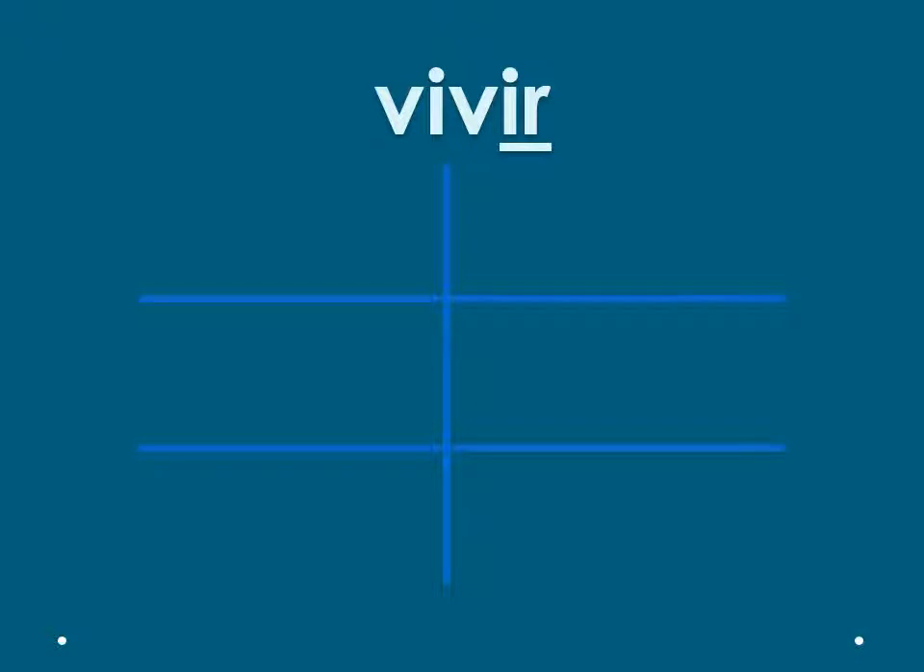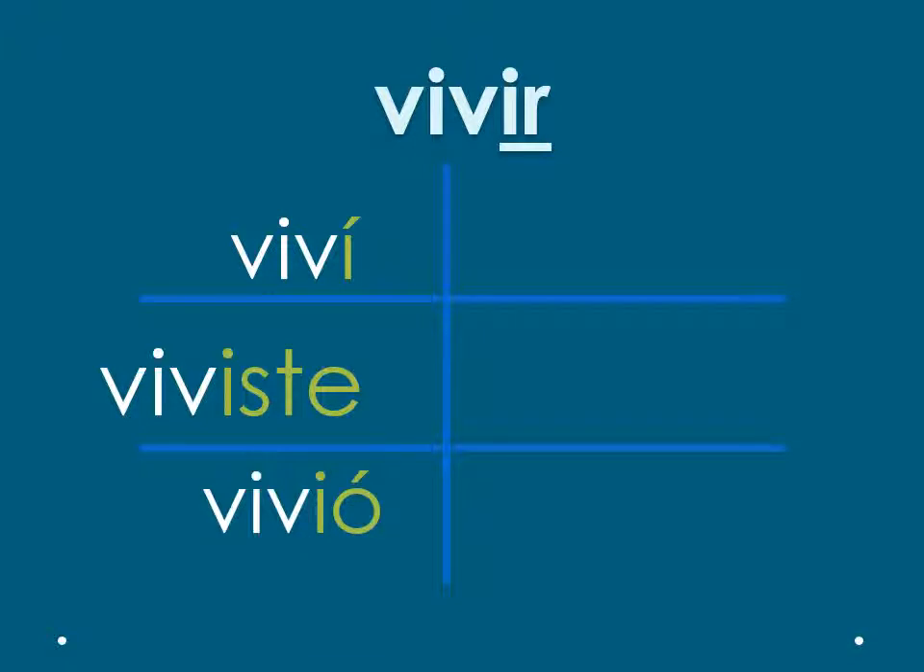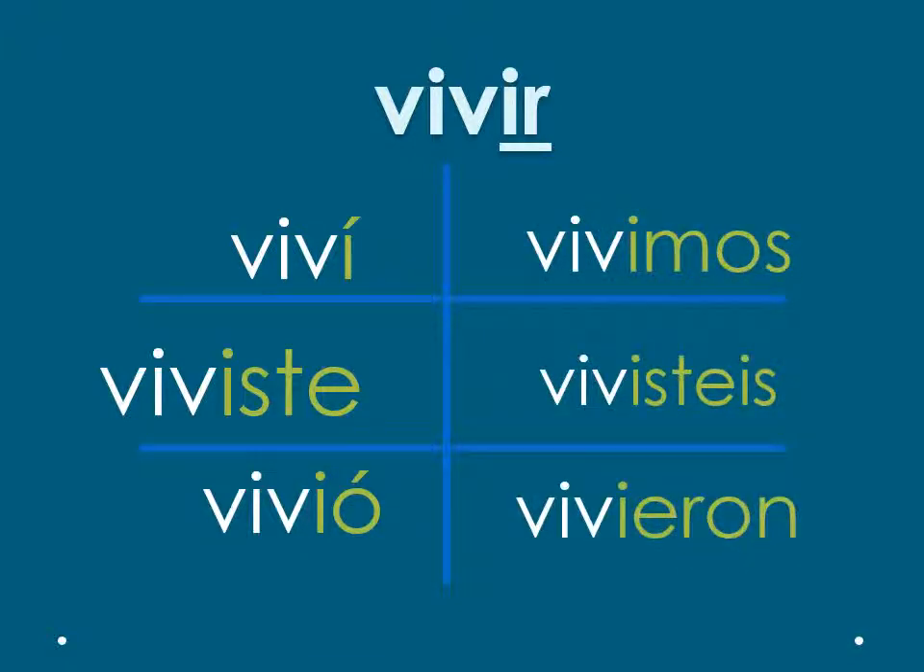Finally, conjugate the verb vivir. When you are ready, restart the video and I will go over the conjugations with you. En inglés, vivir significa to live. In the preterite, this would translate to lived, with an ed ending in English. Viví, viviste, vivió, vivimos, vivisteis, vivieron.